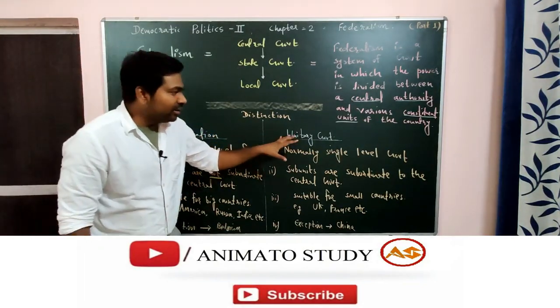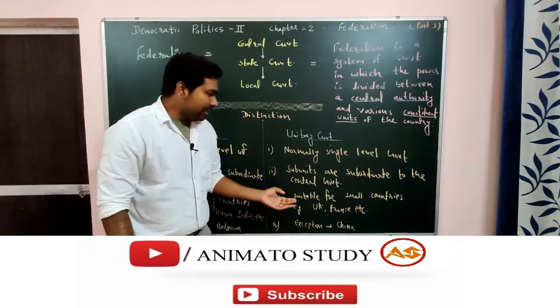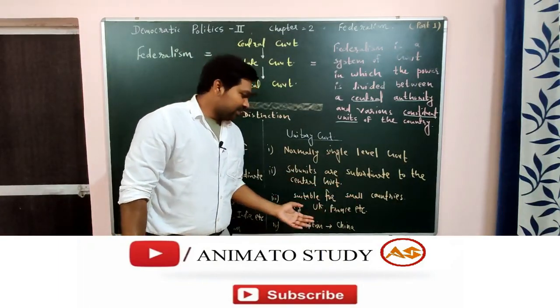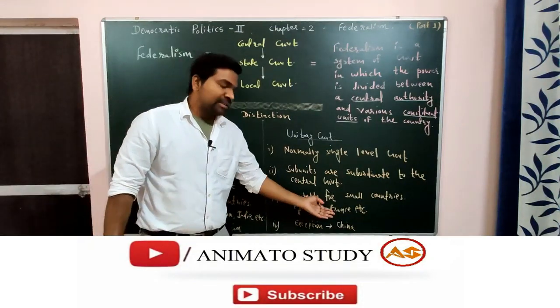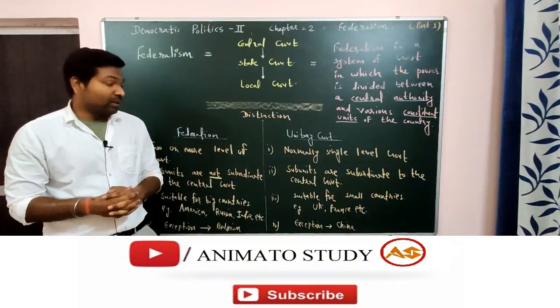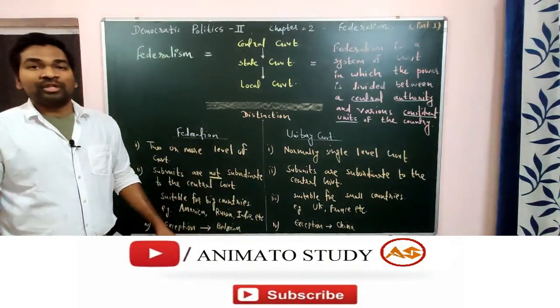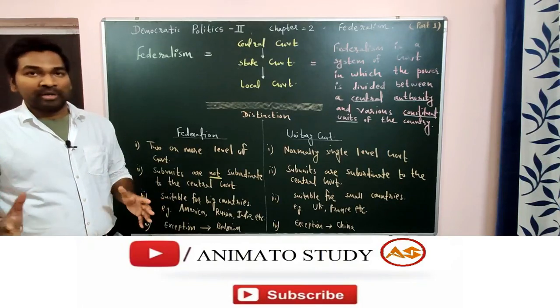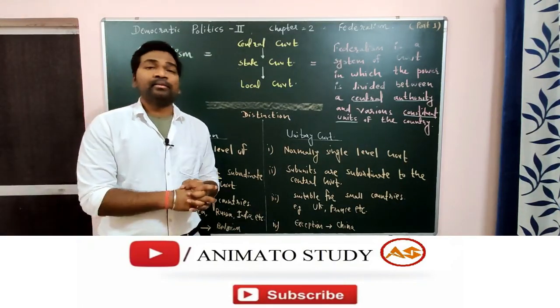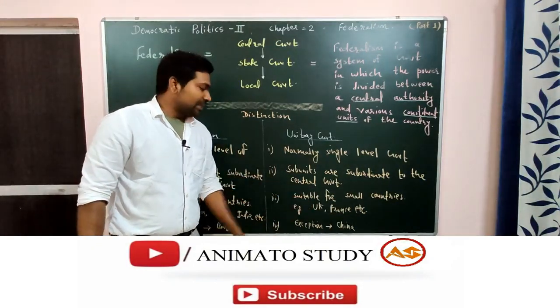Whereas the unitary form of government has only a single level of government, which is why it is suitable for small countries such as United Kingdom and France. Their population is very small, as well as their size. You can include Sri Lanka also here, because in the last chapter we saw that Sri Lanka had only a Sinhala government and was not at all considering the demand of the Tamil people.